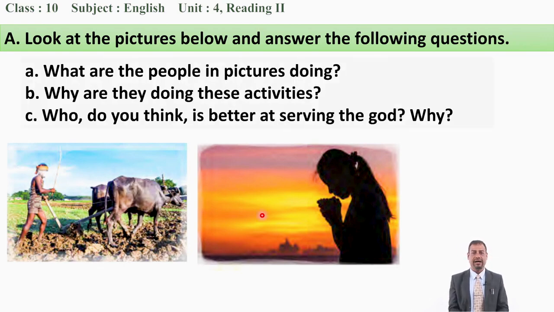Now, the questions for you are, what are the people in the pictures doing? You can see the first picture, you can see the second picture. Looking at this picture, you have to say what they are doing. Yes, you are right. In the first picture, a man is plowing the field, or tilling his field with the help of animals, you can say buffaloes. And in the second picture, what do you see? Yes, there is a girl and she is praying to God. Is it clear to you?